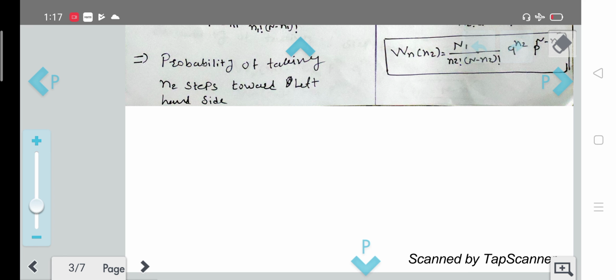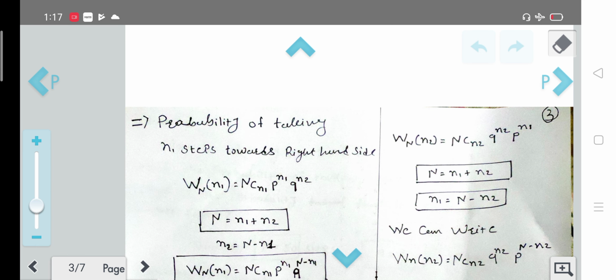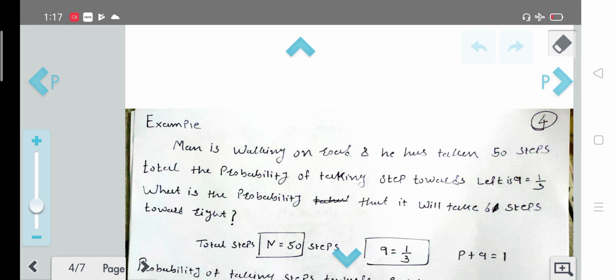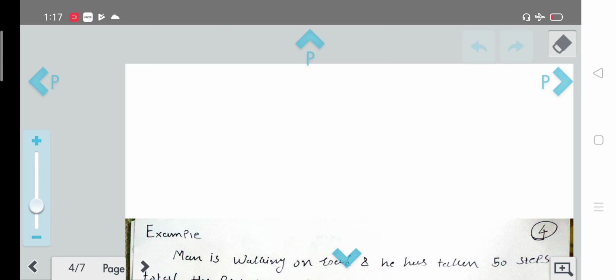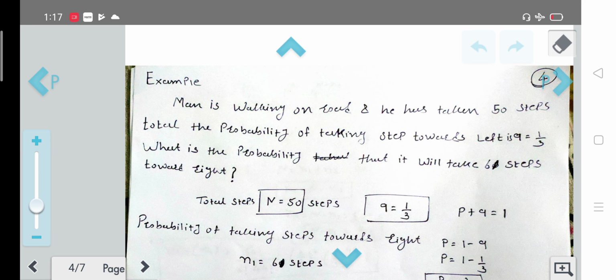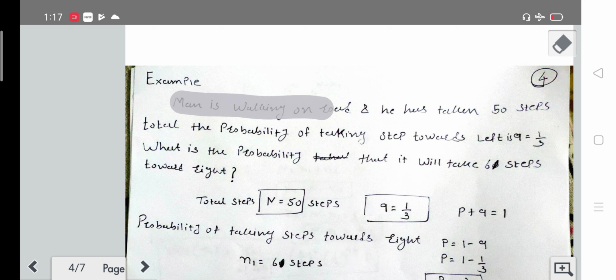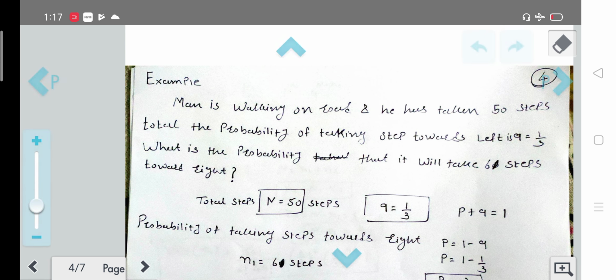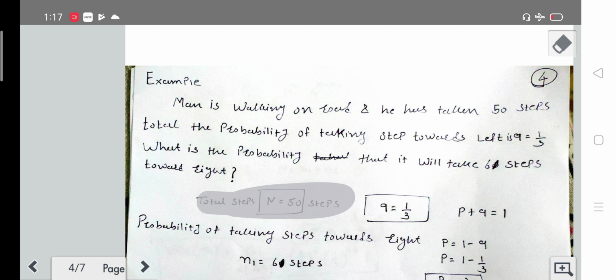Now let's take some example so we can understand this concept very easily. So here is the example. In this example, this man is walking on the road and he has taken 50 steps total. So here we have N is equal to 50 total steps.